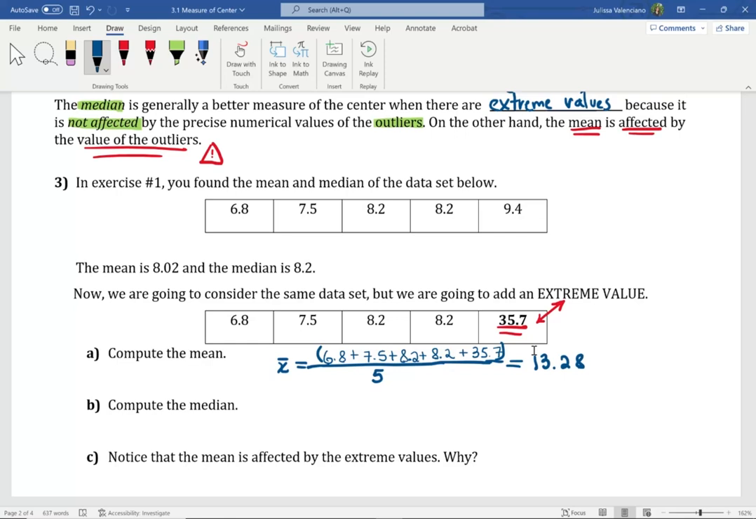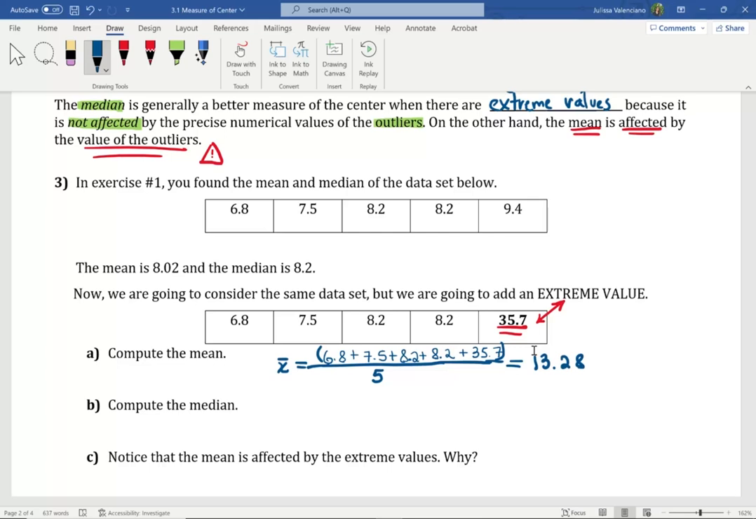Notice what happened here. We went from having a mean equal to 8.02 when our biggest value was 9.4. And after replacing that value, 9.4, with 35.7, which is an extreme value, we see that the mean increases to 13.28. That is a big jump. That extreme value is pulling the value of the mean up. And now we're thinking, is that going to be a good measurement of the center of the data set?